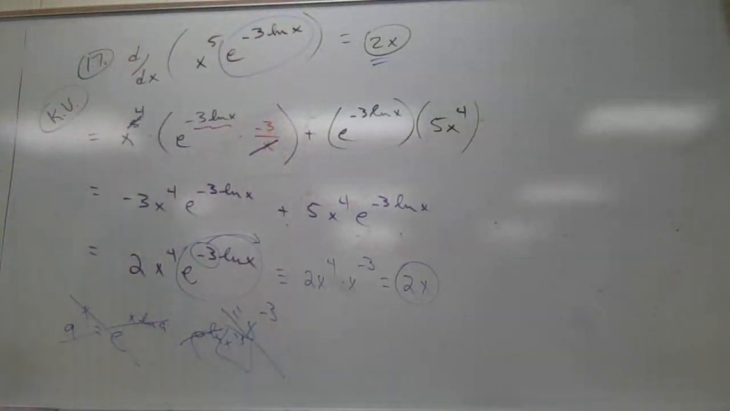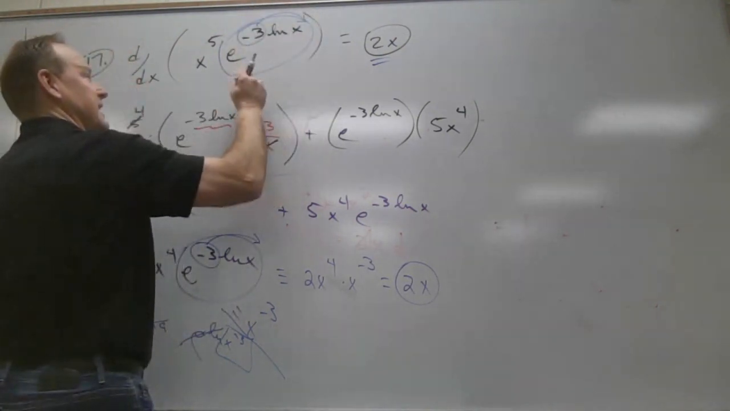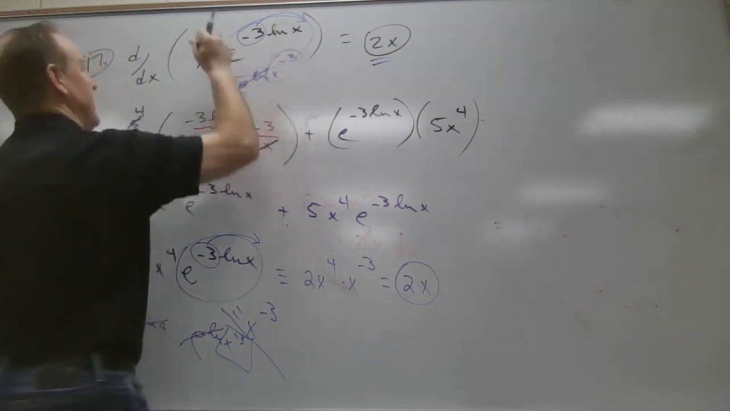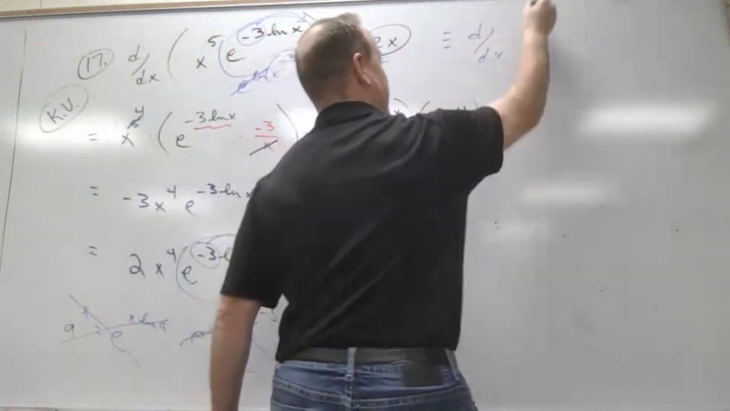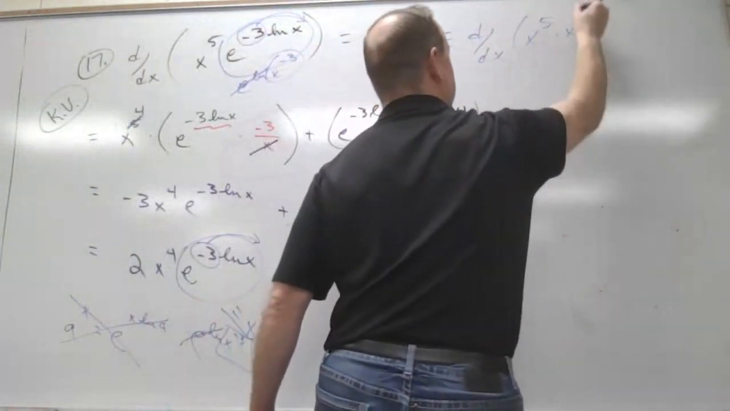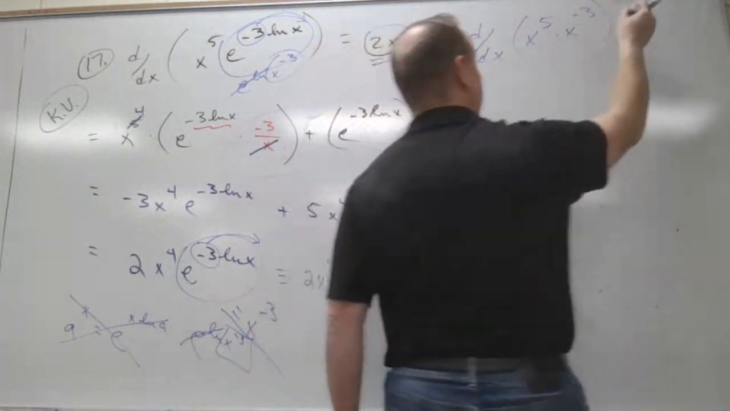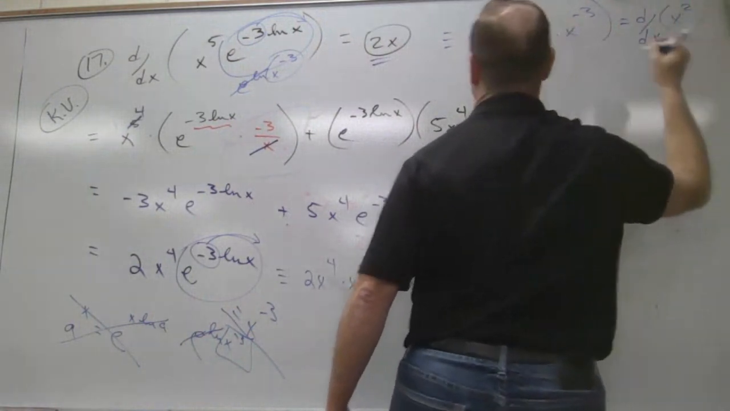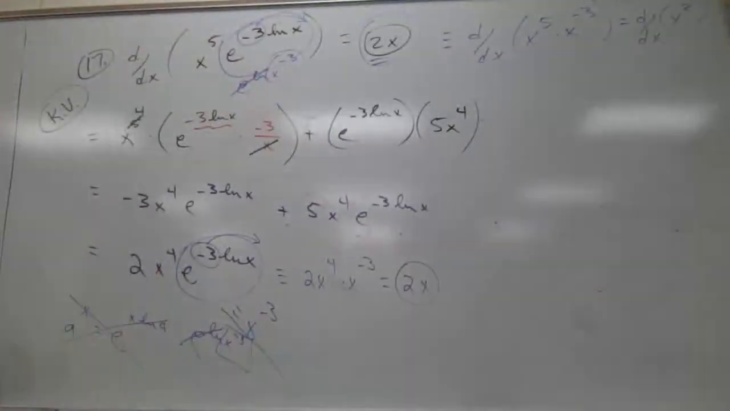Hey, I got an idea. What's that equal? x to the negative 3. I'm going to rewrite this. Instead of using a product rule, I can rewrite this as e to the ln x to the minus 3 power. That cancels. That's x to the minus 3rd. So this is equivalent to the derivative with respect to x of x to the 5th times x to the minus 3, which same base, what do we do? Add exponents. The derivative with respect to x of x squared, which is 2x. That's how I roll, baby.